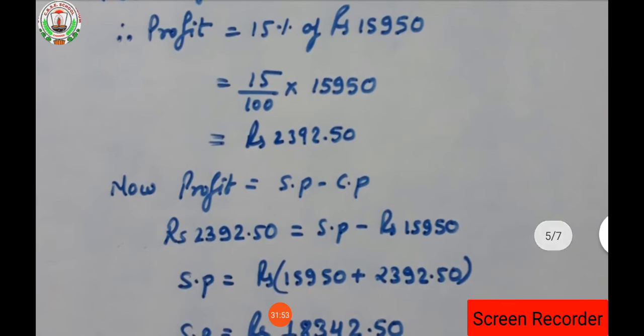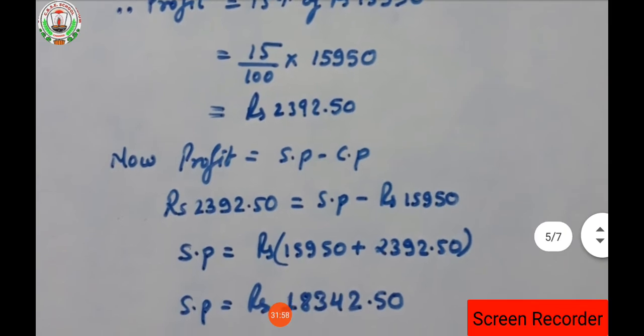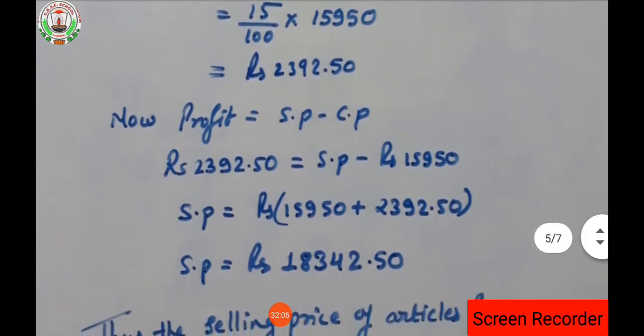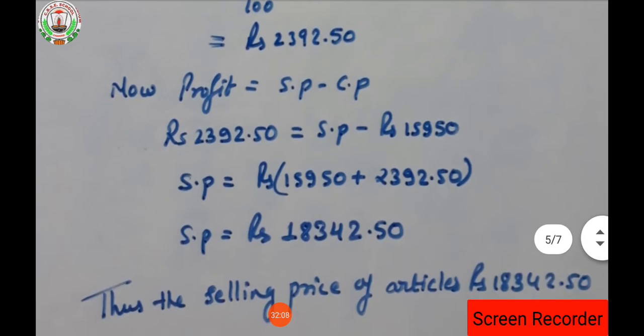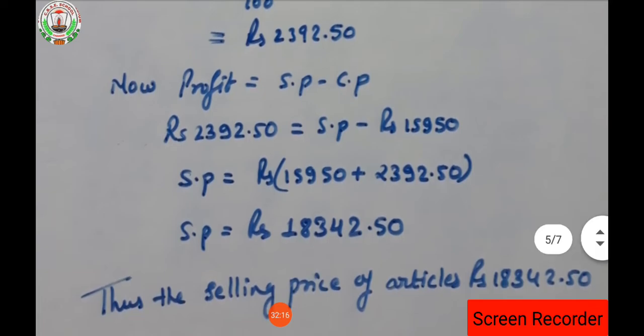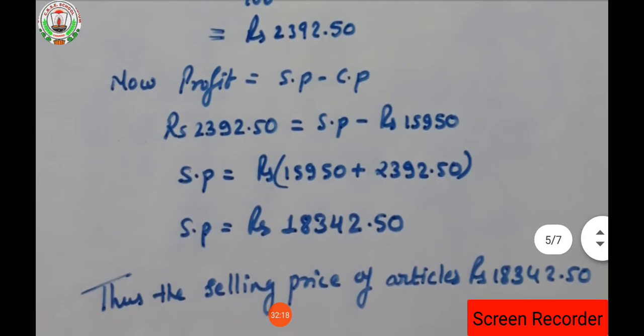Okay, now what do we have to do again? We have to find the profit or loss of that shopkeeper, isn't it? So profit is equal to SP minus CP. This is the formula. Since profit is given in the question, that means SP minus CP. Now what SP are we having? We are not having SP, we have to find the value of SP.